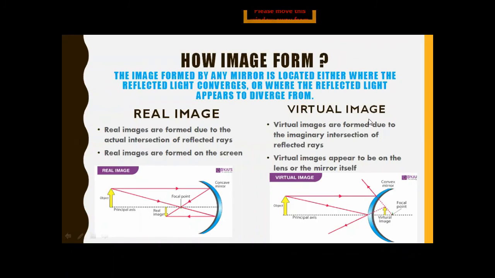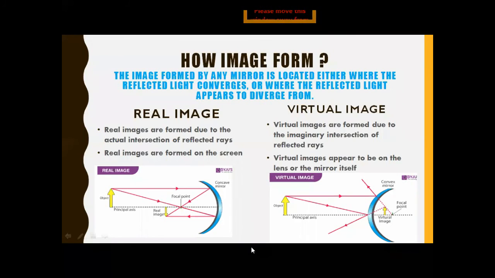So a virtual image is the image which is erect and formed behind the mirror, and it appears to be on the lens or the mirror itself. It means we cannot obtain it on a screen. A virtual image cannot be obtained on the screen because it is formed due to the apparent intersection of the reflected rays behind the mirror.